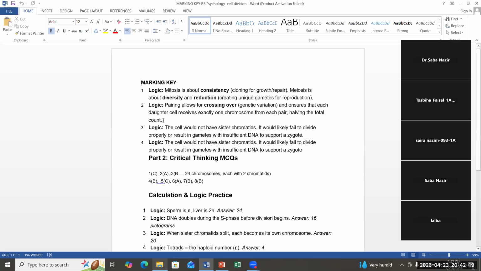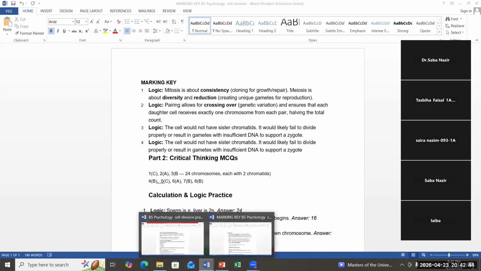If the question was about both mitosis and meiosis, you can also say that in mitosis no crossing over is required, no new combination has to be formed, and no reduction division is required. That's why there is no need of pairing of homologous chromosomes. So you need to say both the things. I hope I made it clear.